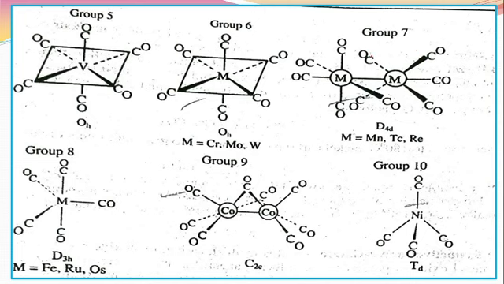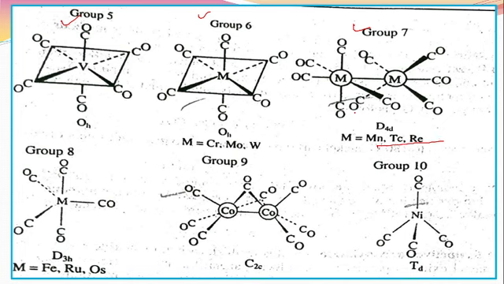Here you must know the structure of these compounds, because the structure is always asked in the examination. This is a structure from group 7, the dimeric compound. Which elements form a dimeric compound? Manganese, technetium and rhenium.